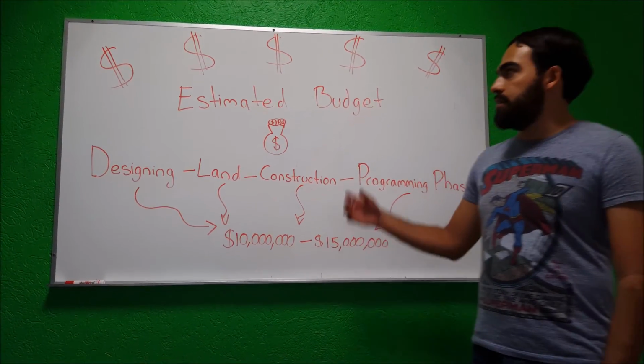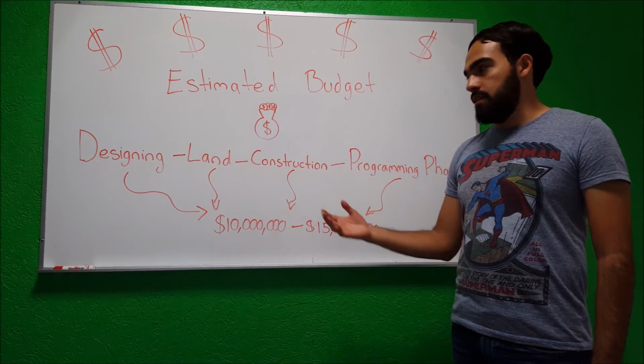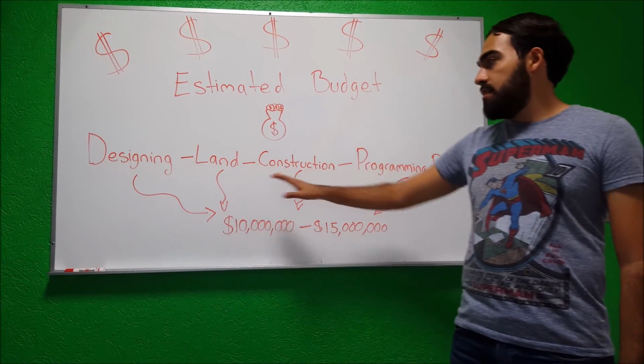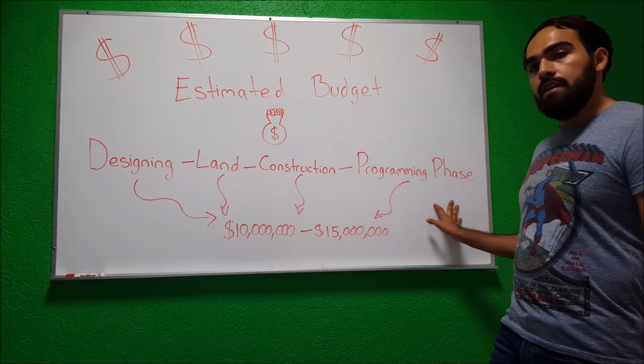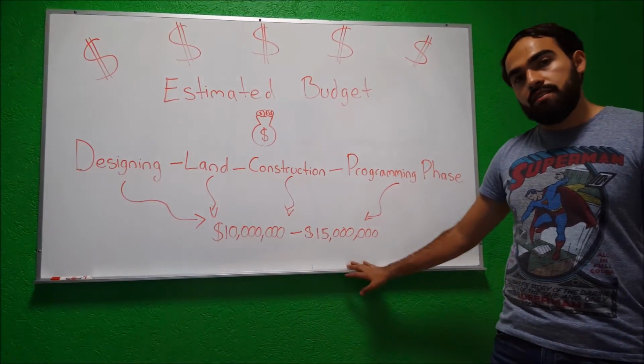And now for the estimated budget, it may vary depending on all of the phases that we expect, and it goes from designing, landing, construction, and the programming phase, and it may vary from 10 million to $50 million.